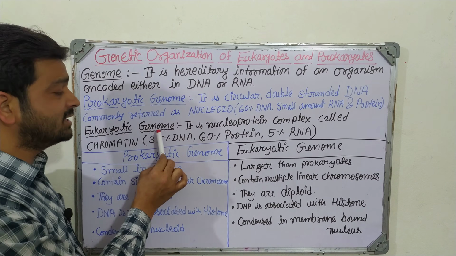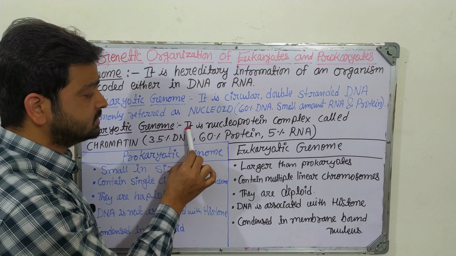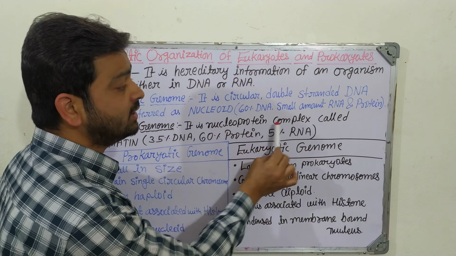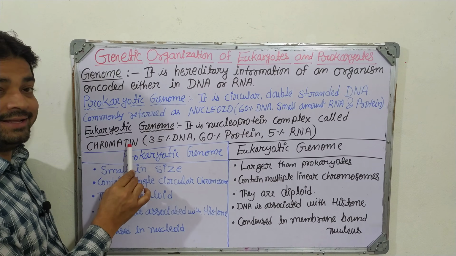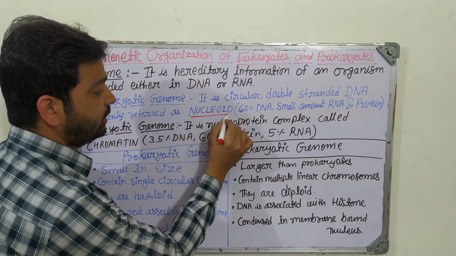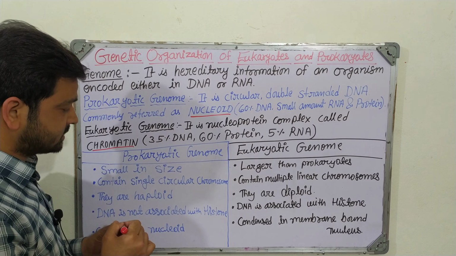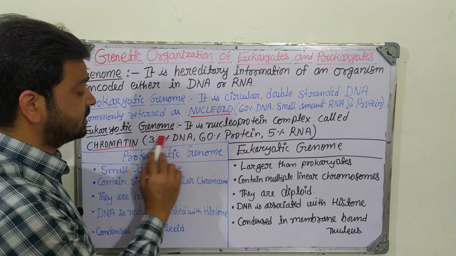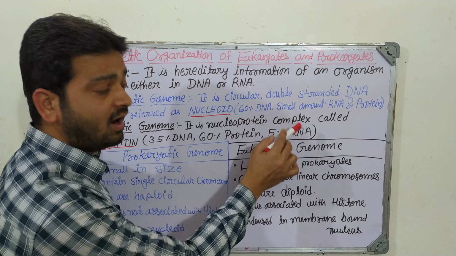Whereas in the eukaryotic genome, where plants, animals and all those come, it is a nucleoprotein complex, which is called chromatin. This you have to remember: in prokaryotes, nucleoid, and in eukaryotes, chromatin. This chromatin is composed of 35% DNA, 60% protein and 5% RNA, right?